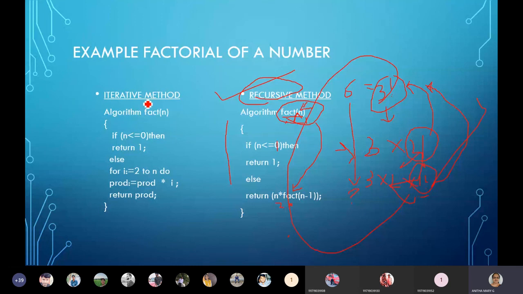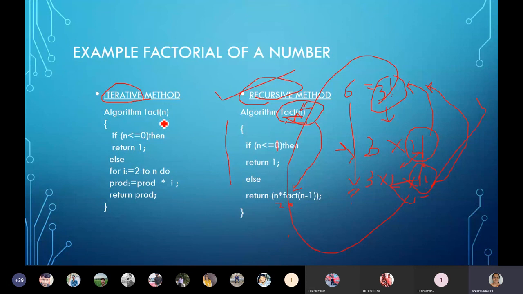Without recursion, it is called the iterative method, which means using loops. I need not always write the recursive algorithm for factorial; I can also write an iterative method using loops.